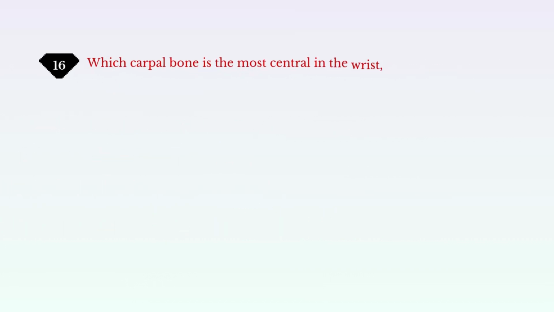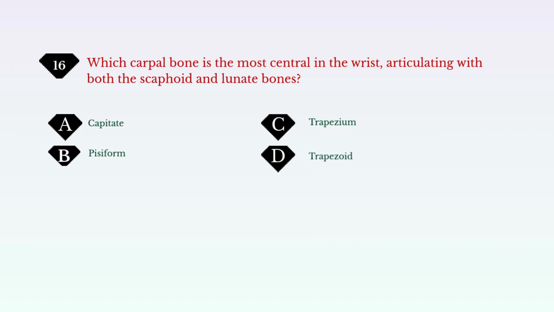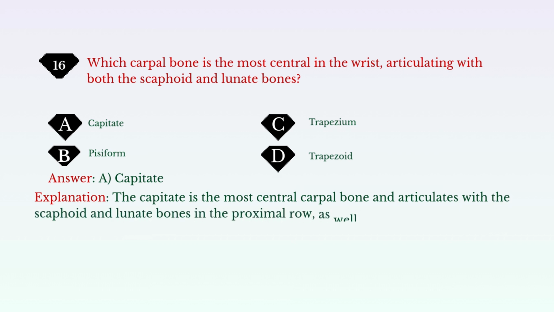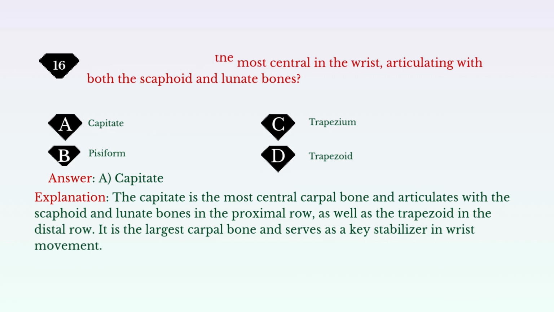Which carpal bone is the most central in the wrist, articulating with both the scaphoid and lunate bones? A. Capitate. B. Pisiform. C. Trapezium. D. Trapezoid. Answer: A. Capitate. Explanation: the capitate is the most central carpal bone and articulates with the scaphoid and lunate bones in the proximal row, as well as the trapezoid in the distal row. It is the largest carpal bone and serves as a key stabilizer in wrist movement.